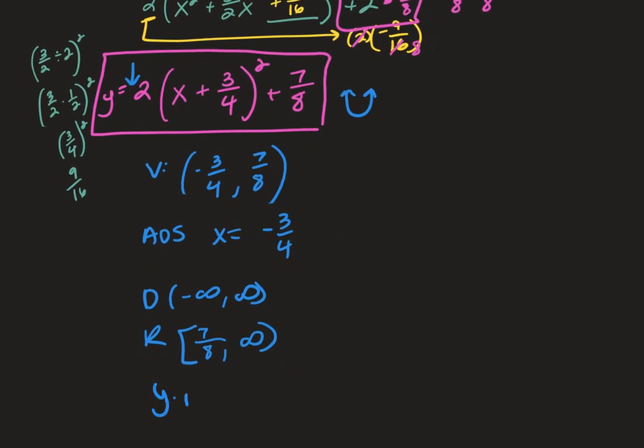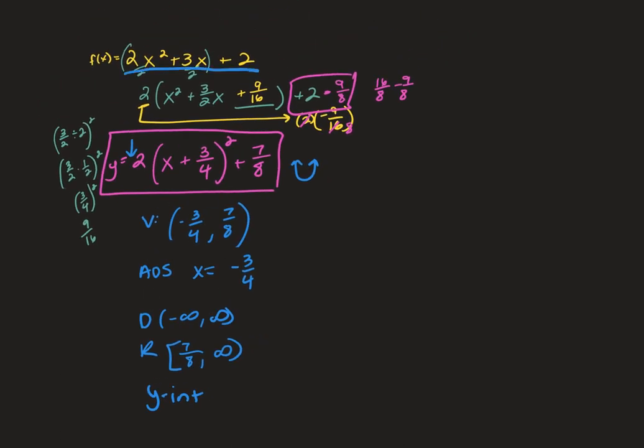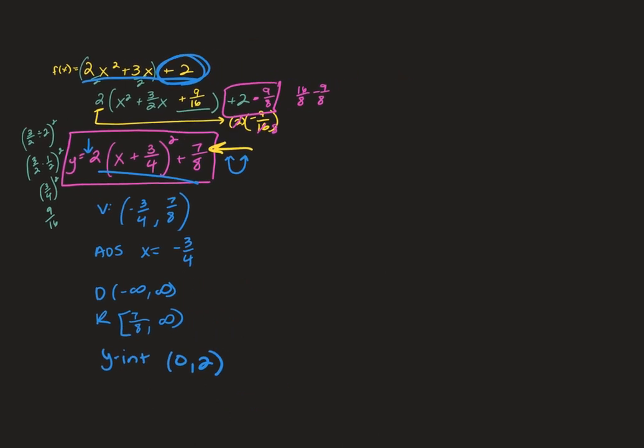My y-intercept is easiest to determine from the beginning when it's in quadratic form. It doesn't work when it's in standard form, but when it's in quadratic form, it's just the 2. If I had to get it from here, you'd have to plug zeros in for the x, which you're going to have to do because there's one in standard form. And then to get my x-intercepts, first I would graph it. Negative 3/4 and 7/8 is like this. My y-intercept is 2. This points up. If it points up and doesn't touch the x-axis, there are no x-intercepts.